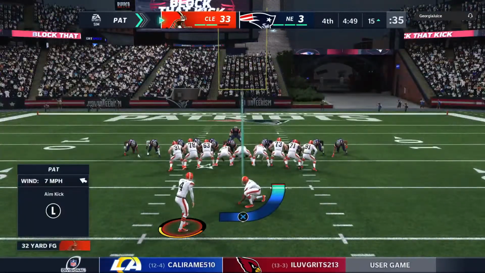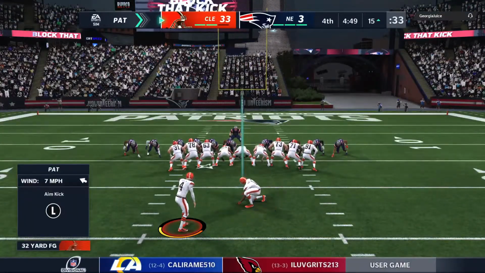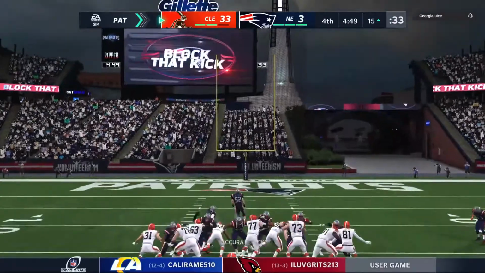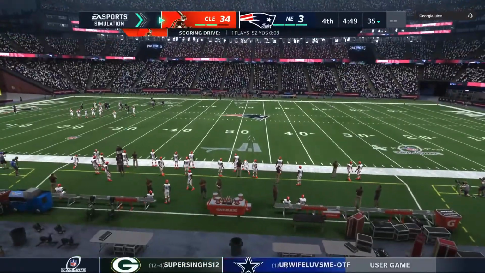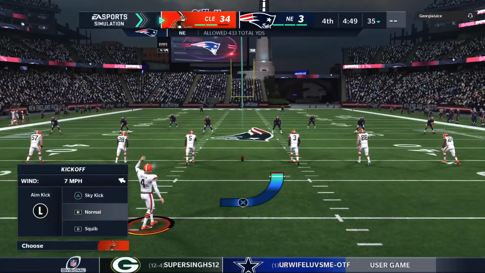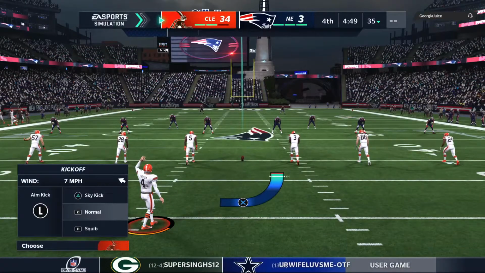Now Zerline on to add the extra point. And this one was over a while ago as they just add on to their big lead. Makes the score Browns 34, Patriots 3.